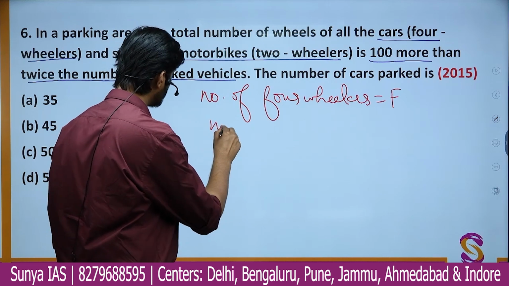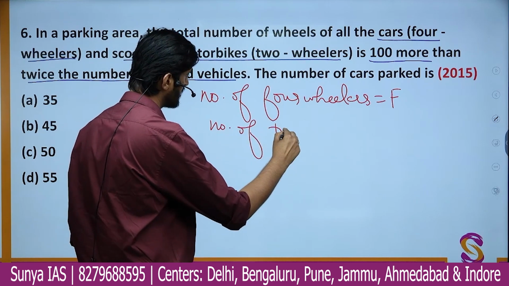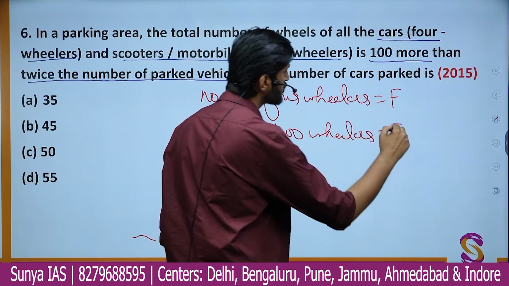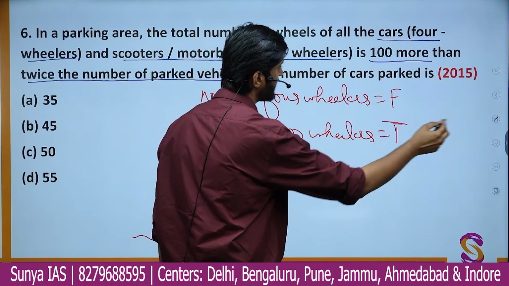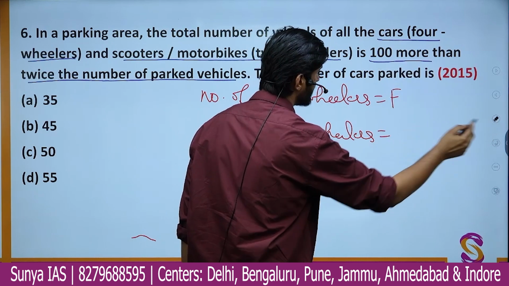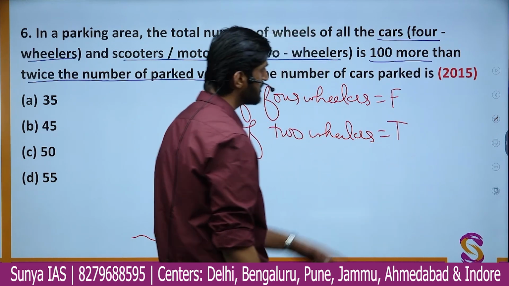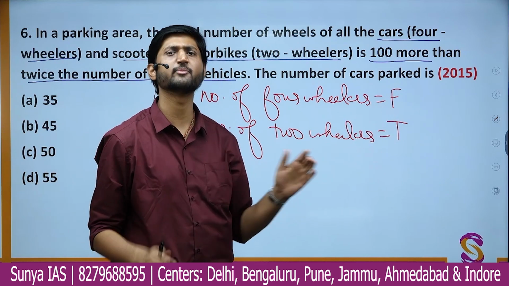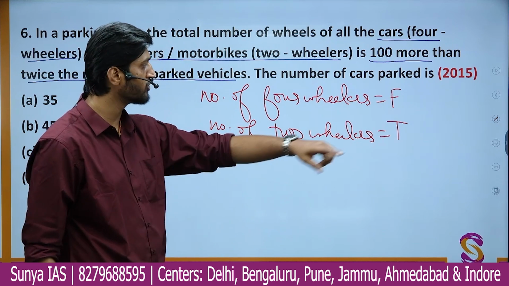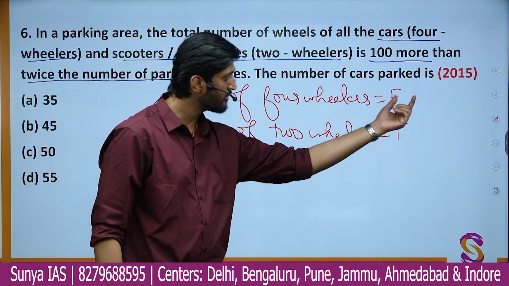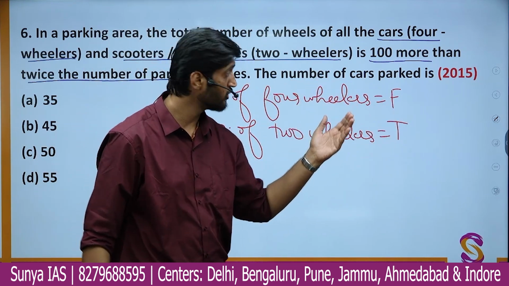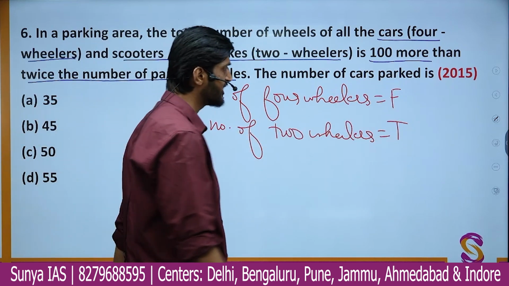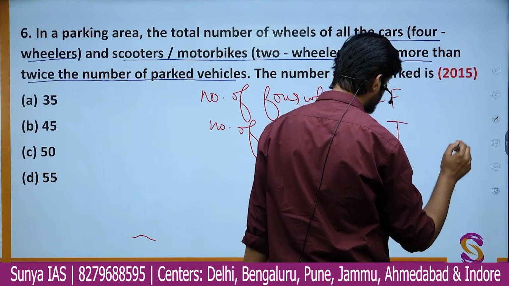So the number of two-wheelers, let us assume to be T. Okay, so F is for four-wheeler, and T is for two-wheeler. If you name your variables like this, F and T, there will be much less confusion than if you assume them X or Y. If you assume them X or Y, there is scope for mistake, scope for confusion, but here it will be very easy with the equation framing.